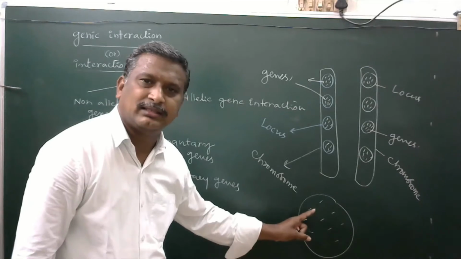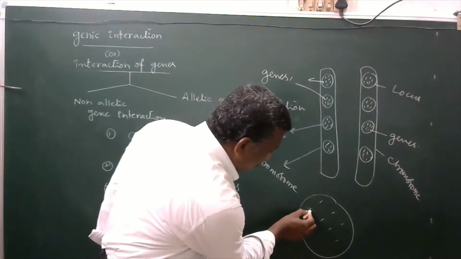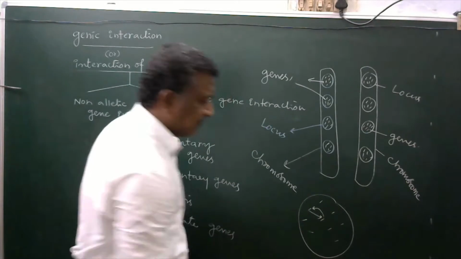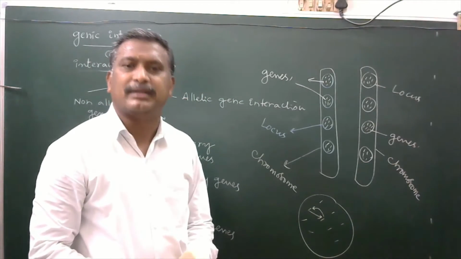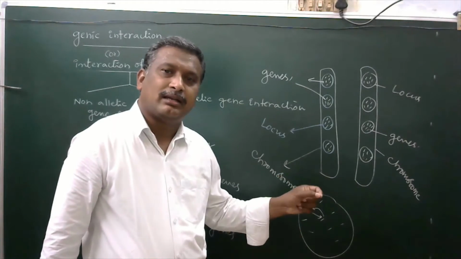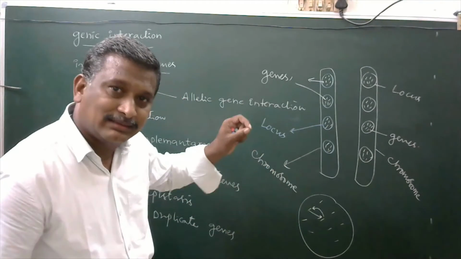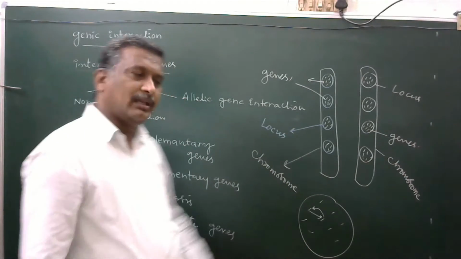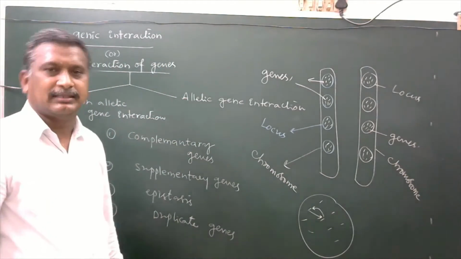Inside it, genes are there. This gene may be interacted with this, and this gene may be interacted with this. Interaction is made between the genes which are located in a single, same locus. That is said to be allelic genic interaction.